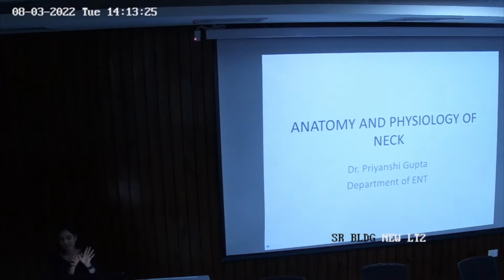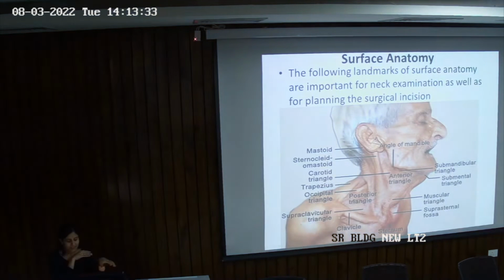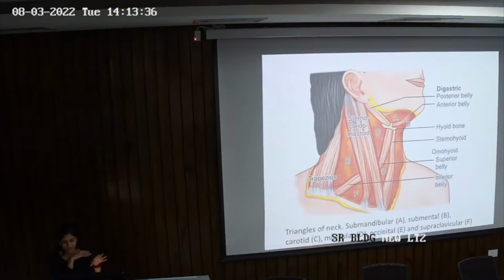So quickly we'll talk about the triangles because you all know. The neck is divided into anterior triangle and posterior triangle. These are the landmarks which you all know, so I'll skip. Now this is the basic slide through which we'll talk about everything. Now anterior triangle again has 4 different sub-triangles. The anterior triangle has an anterior margin which is your midline, the posterior margin is the anterior border of sternocleidomastoid, superiorly you have mandible and inferiorly there's clavicle, right?